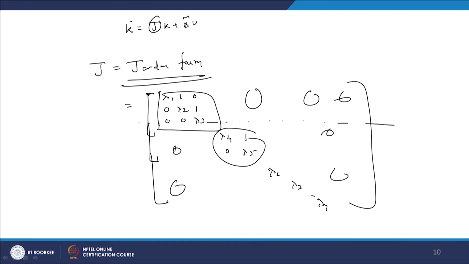Here whatever elements of B bar concern the end of the Jordan block, those should be non-zero. If any element concerned with the end of the Jordan block is 0, then we can say that the system is not controllable. From this we can get insight into the system, that means which particular state is not controllable.